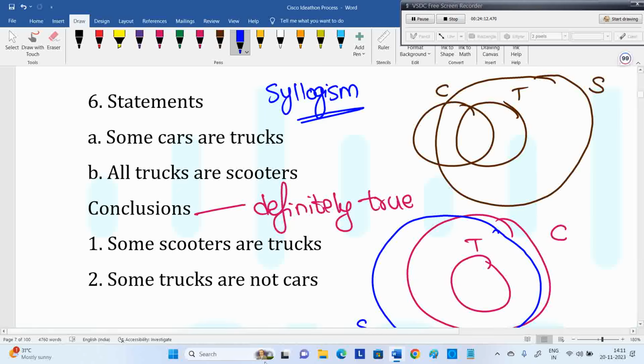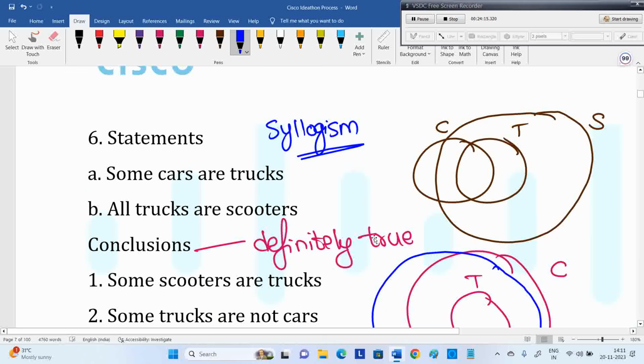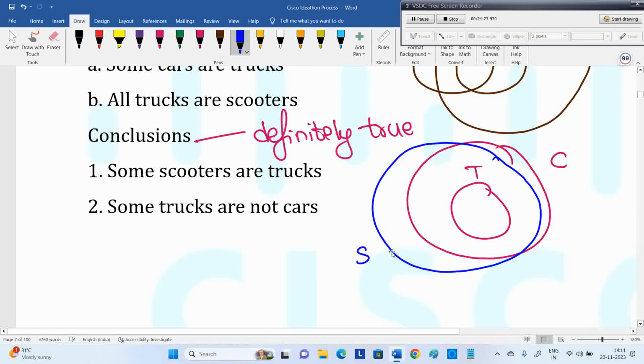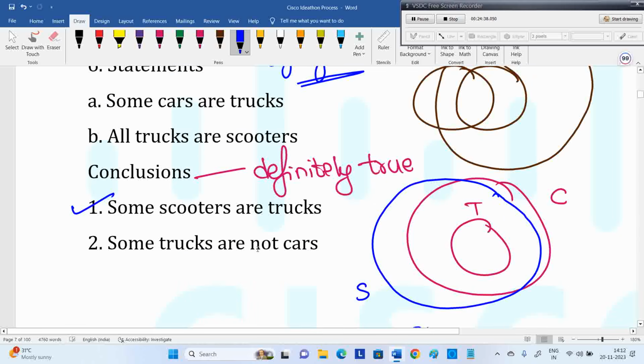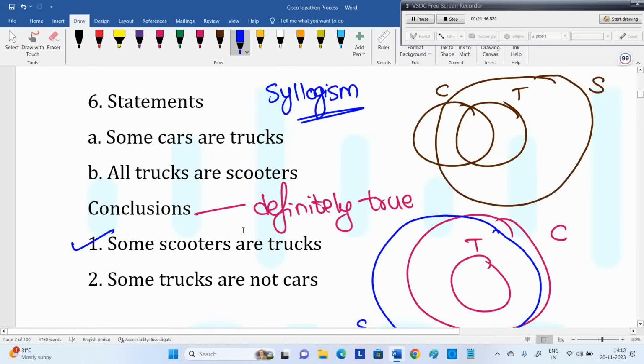Now the first conclusion is: some scooters are trucks. Yes, in these scooters, some part is occupied by trucks. So the first conclusion is correct. Here in the second one, some part of scooters are trucks. So the first conclusion is true in both cases; we can consider some scooters are trucks. Next one: some trucks are not cars. A lot of people will draw the first diagram and say the answer is correct, but it fails in the second diagram. That's why drawing multiple diagrams is required.